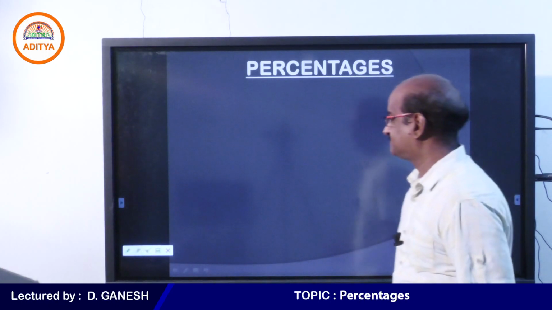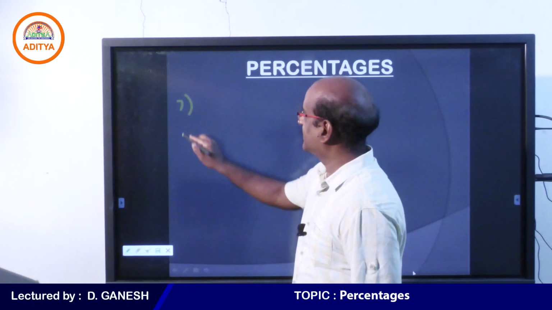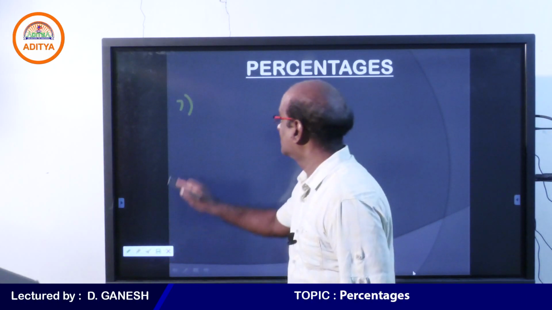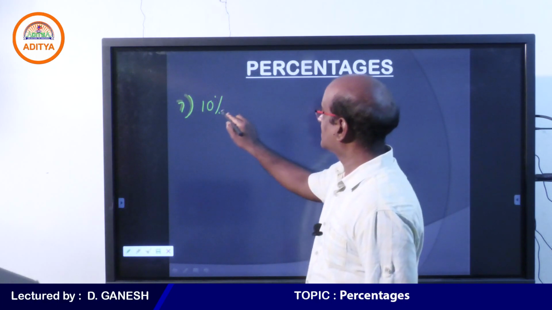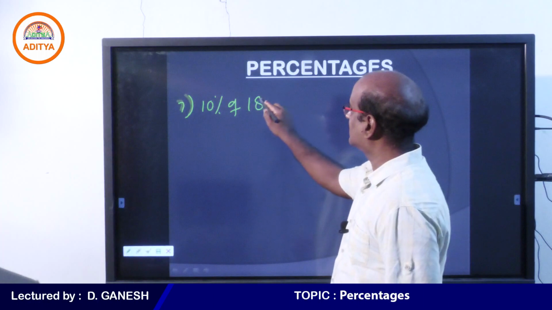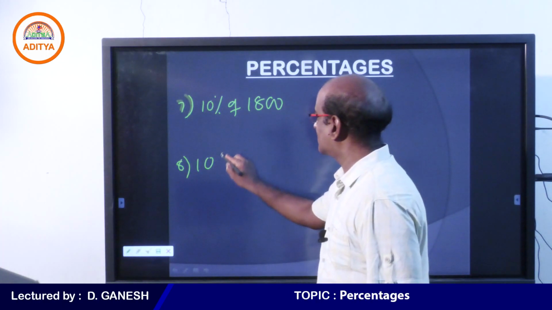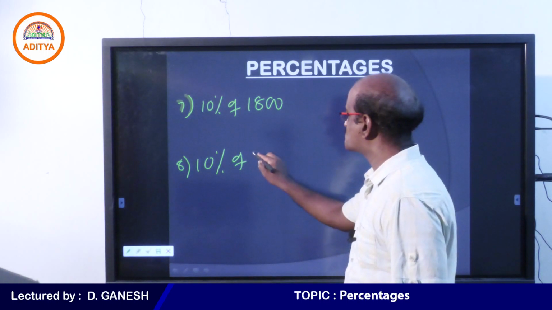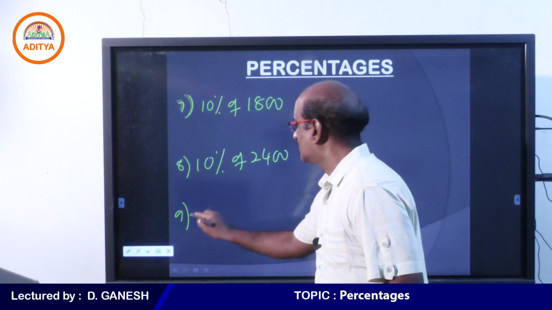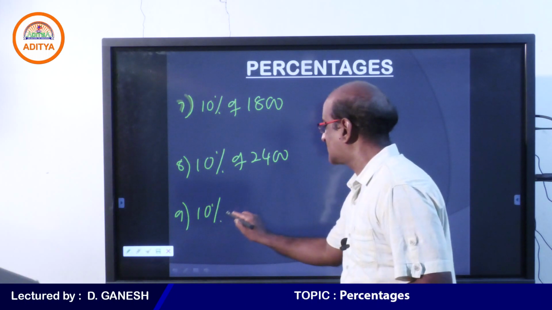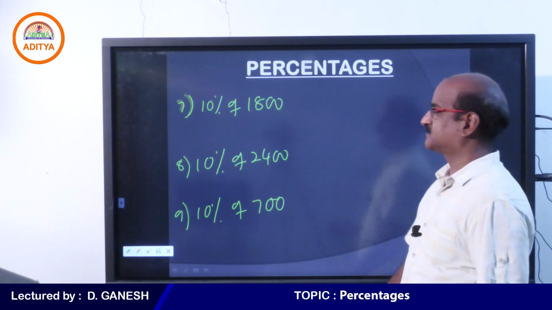Here we go. Now, question number 7. Make it fast. What is 10% of 1800? Come on, student. Now, what is 10% of 2400? What is 10% of 700? Come on, student. Make it fast.